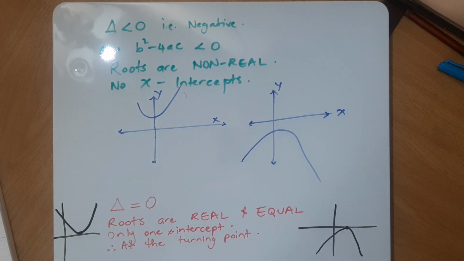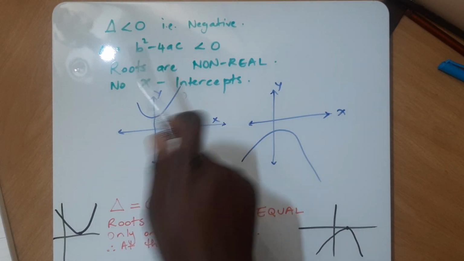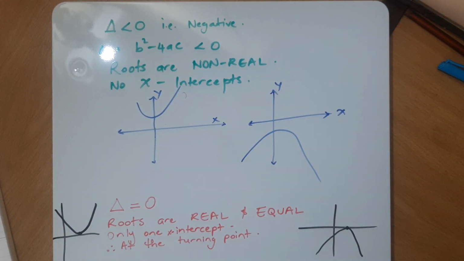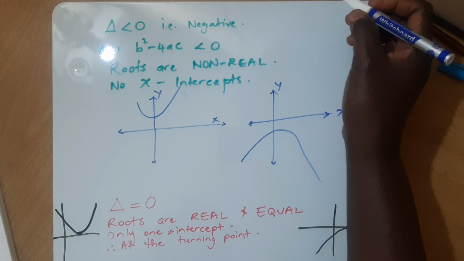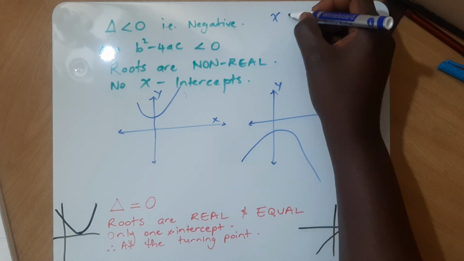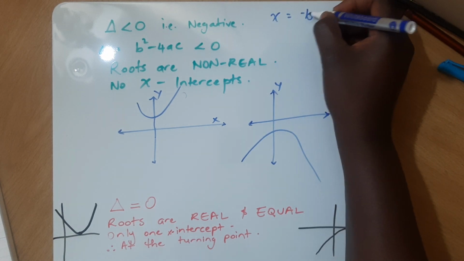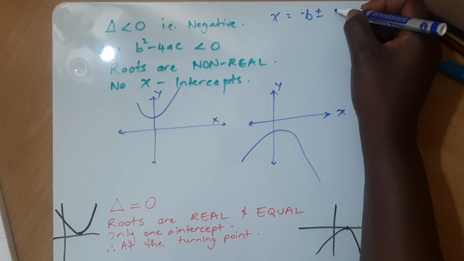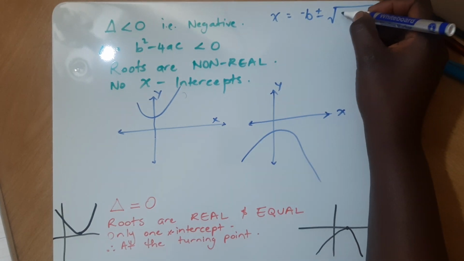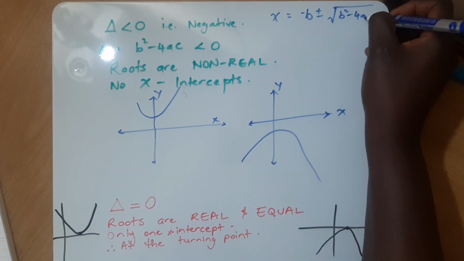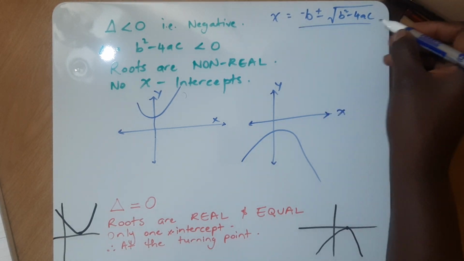That would mean that in the quadratic formula, we would find the root of a negative number. Remember, the root of b squared minus 4ac. Keep that formula in mind, guys. X is equal to minus b plus minus root of b squared minus 4ac over 2a.